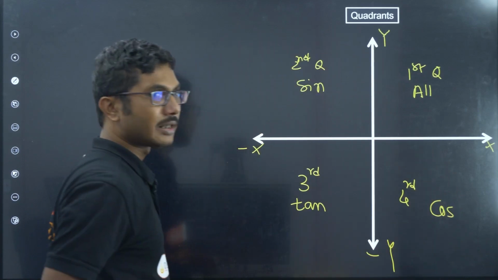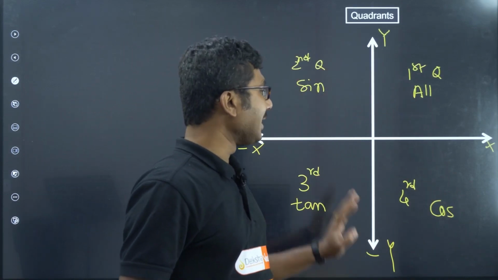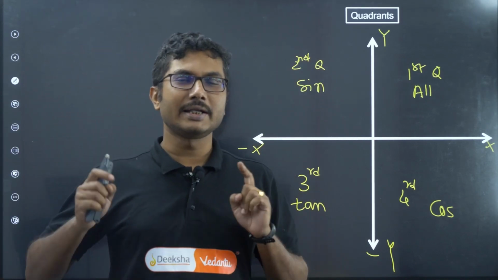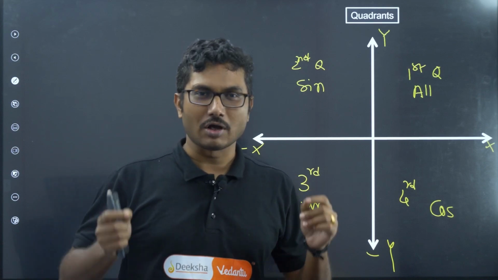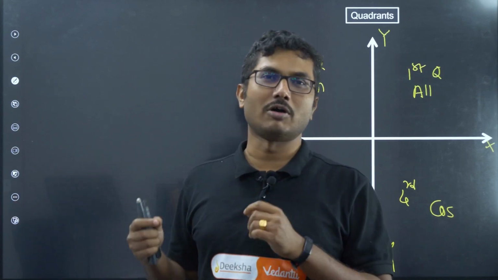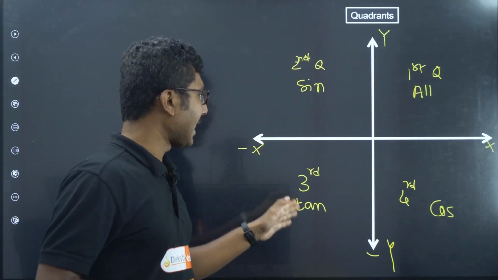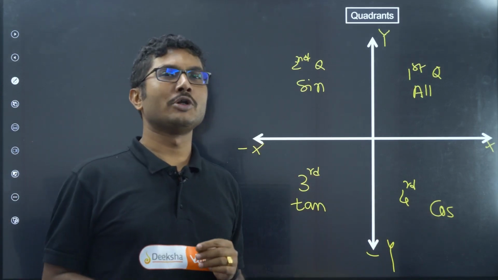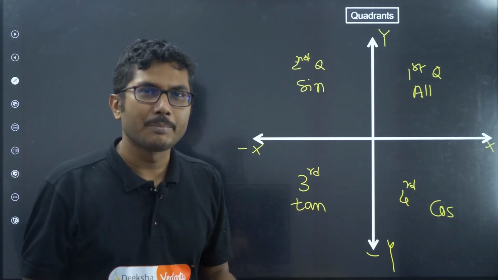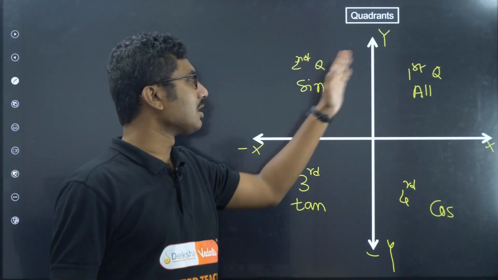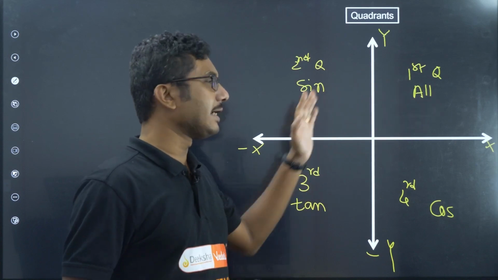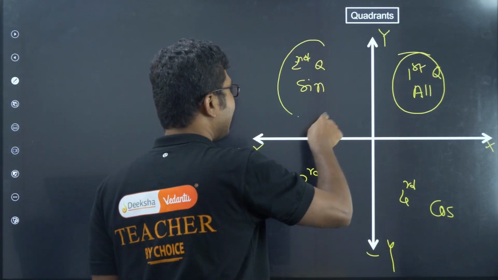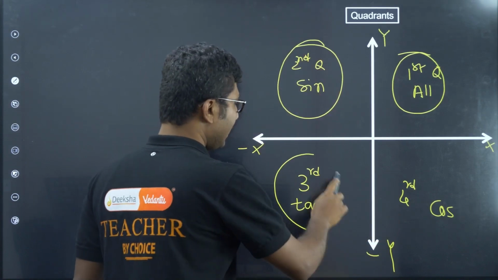Now how can we remember that? There are many mnemonics, but the simplest way is: all sine tan cos. If you can remember this, all sine tan cos, you just need to remember it, don't waste your time remembering difficult mnemonics. If you can remember this using simple words, all sine tan cos, that's how I remembered, okay. So all means first quadrant, sine means the next, second quadrant, tan is third quadrant, cos is fourth quadrant.